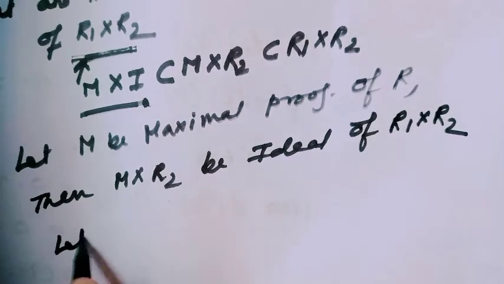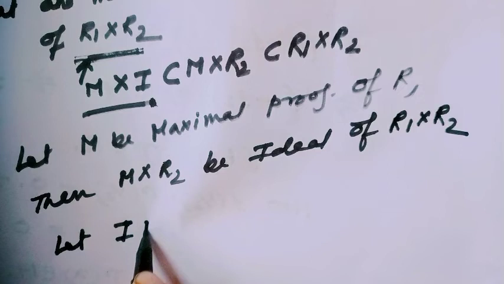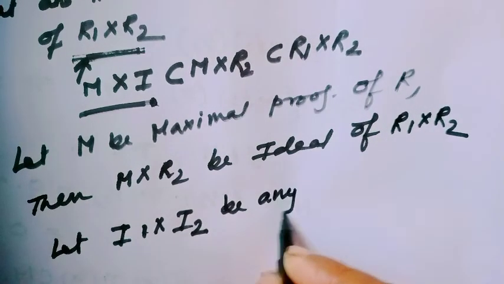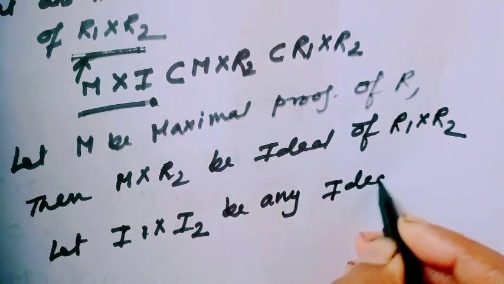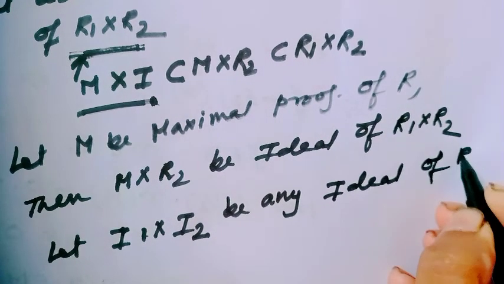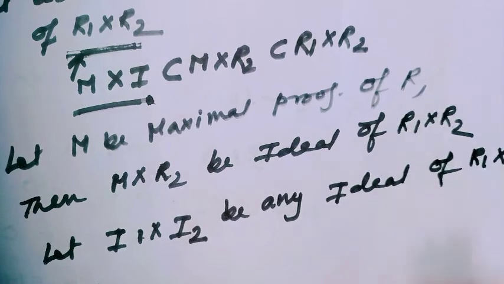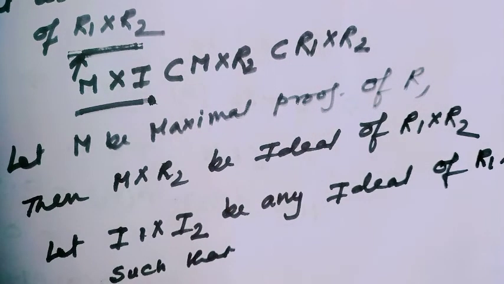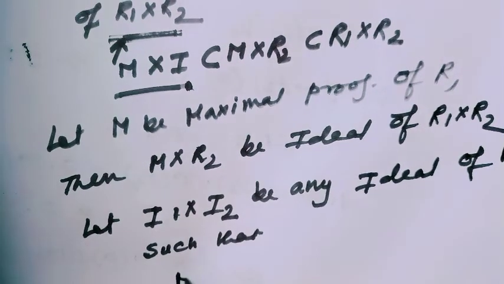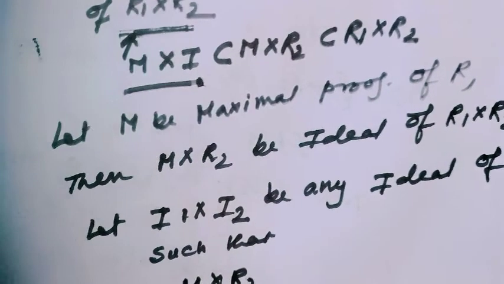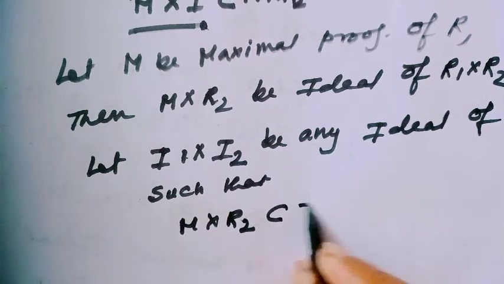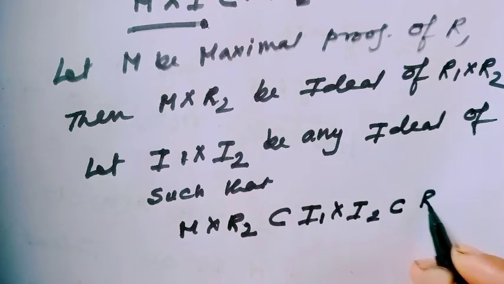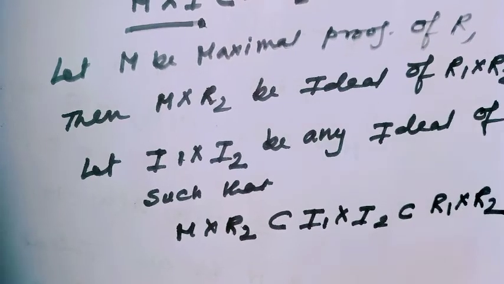Let I1 cross I2 be any ideal of R1 cross R2 such that M cross R2 is contained in I1 cross I2, which is also contained in R1 cross R2.